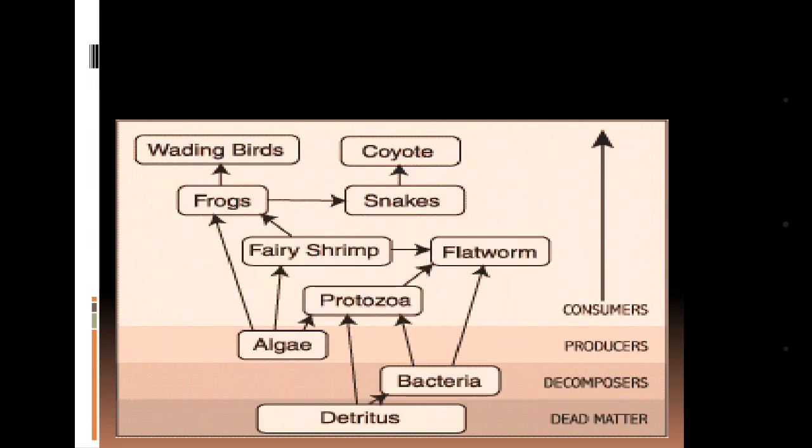Now, if the food chain is started from the producer, like algae here, and goes to frogs or shrimp and is taken by the snakes, so this is the predator food chain, and this is called a complete food chain as it has the producers here.